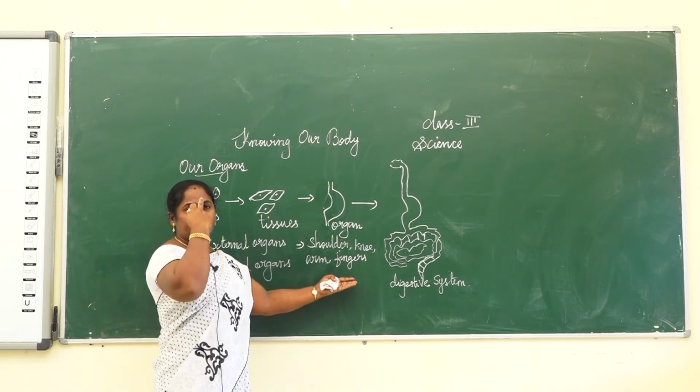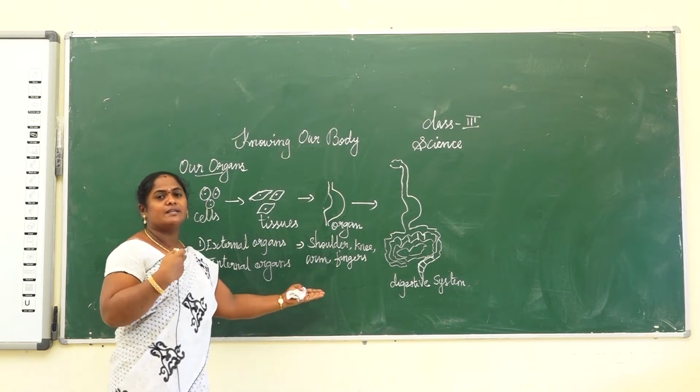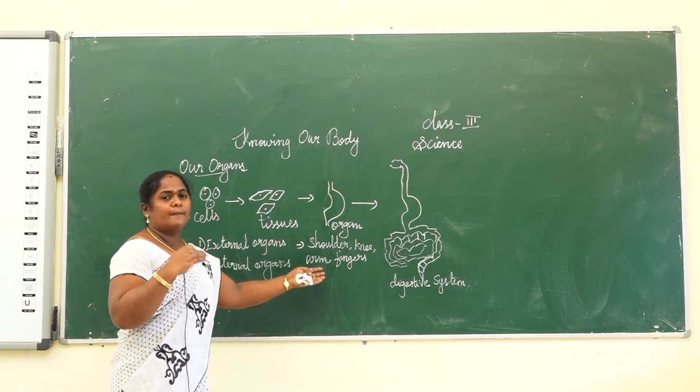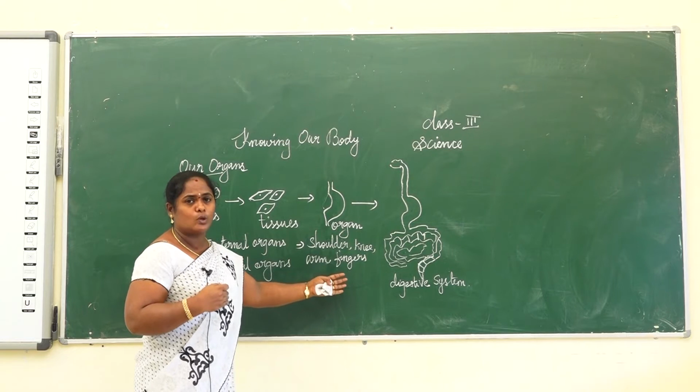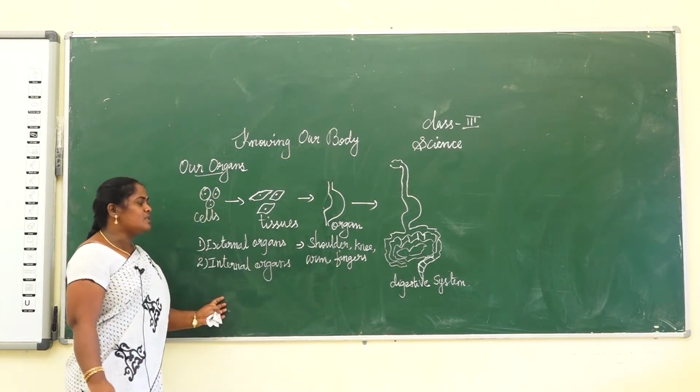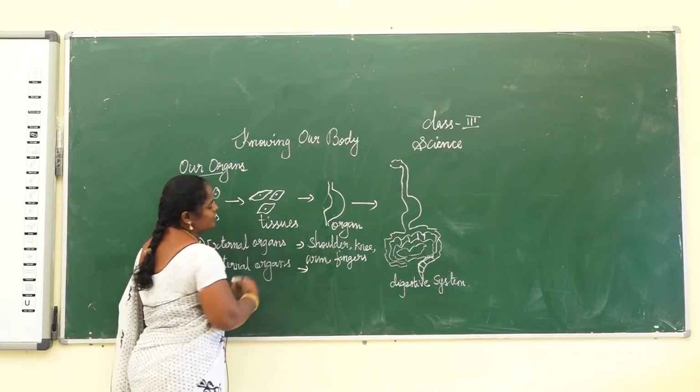These organs, the eyes, nose, ears, skin and tongue, are all together known as sense organs. And then next one is the internal organs.